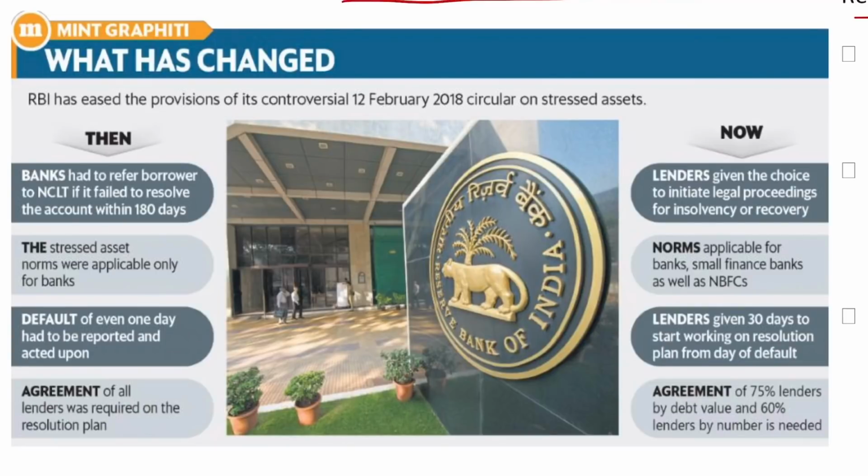Before, the stressed asset norms were applicable only for banks. Now the norms are applicable for banks, small finance banks as well as NBFCs. So it is important, you have to know. A simple question can come. Earlier, default of even 1 day had to be reported and acted upon. Now lenders are given 30 days to start working on a resolution plan from the day of default. Earlier, agreement of all lenders was required on the resolution plan. Now agreement of 75% of lenders by debt value and 60% of lenders by numbers is needed.